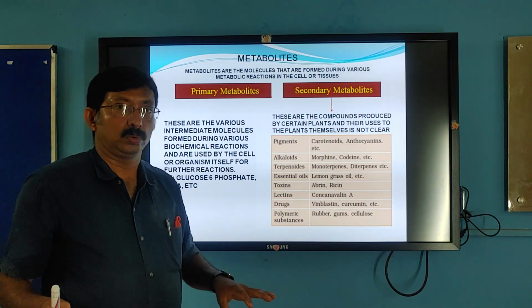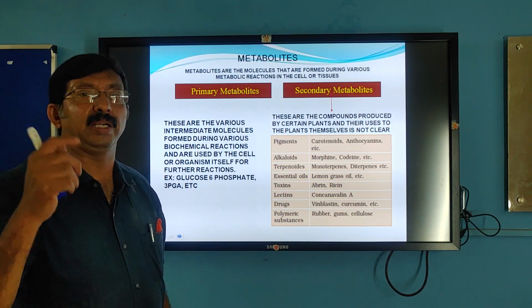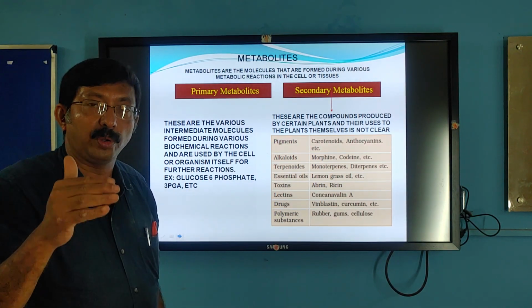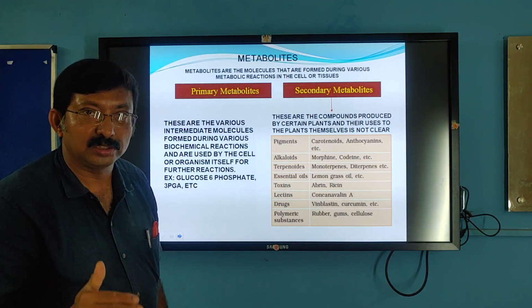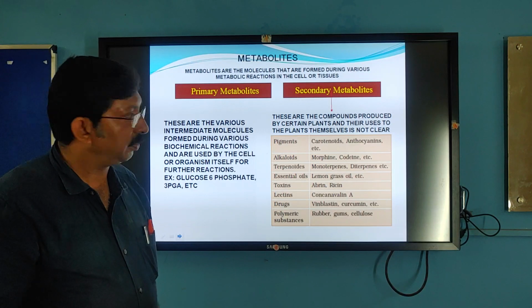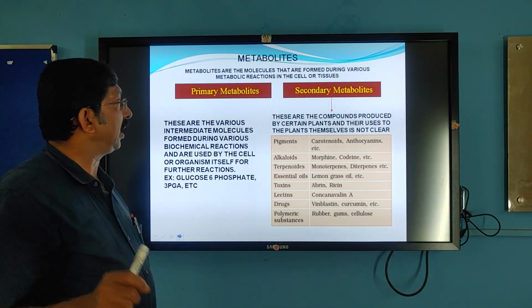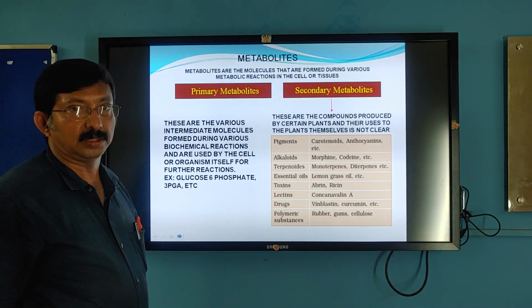Next we will come to another topic, that is metabolites. What are metabolites? Metabolites are the various components that are formed during various metabolic reactions in our body. They are called metabolites. And depending upon their use, they have been classified into primary metabolites and secondary metabolites.